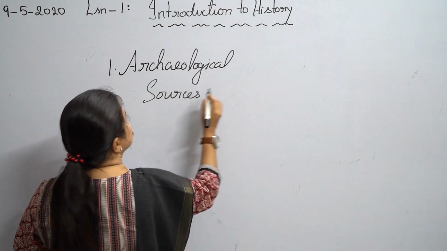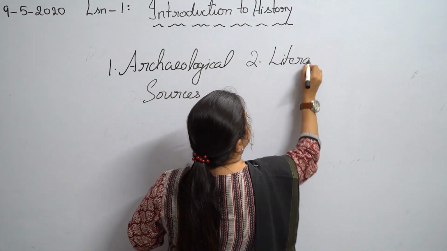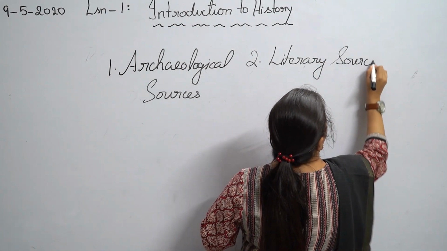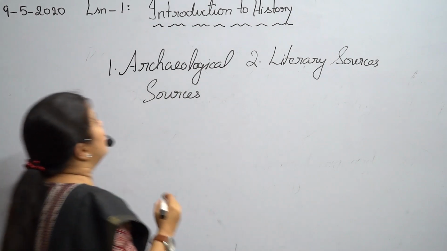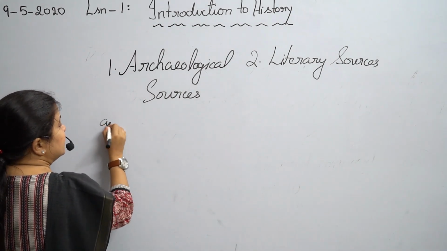Under archaeological sources, it can be again classified into